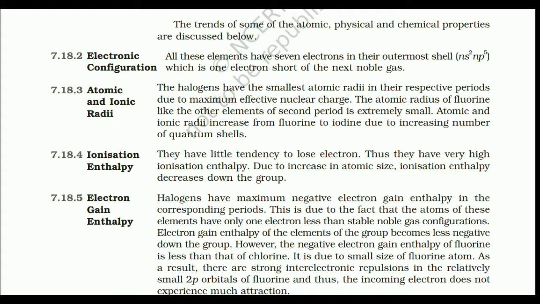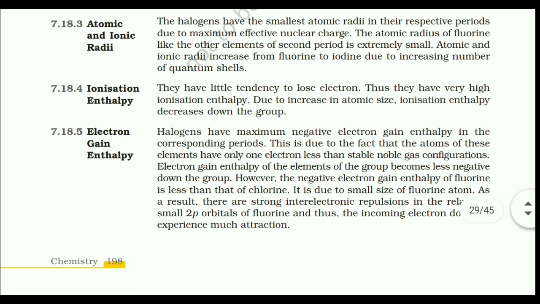7.18.4 Ionization enthalpy. They have little tendency to lose electron. Thus, they have very high ionization enthalpy. Due to increase in atomic size, ionization enthalpy decreases down the group. 7.18.5 Electron gain enthalpy. Halogens have maximum negative electron gain enthalpy in the corresponding period. It is due to this fact that atoms of these elements have only 1 electron less than the stable noble gas configurations. Electron gain enthalpy of the elements of the group becomes less negative down the group.